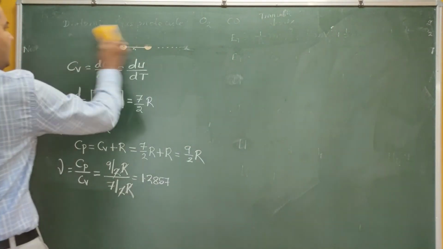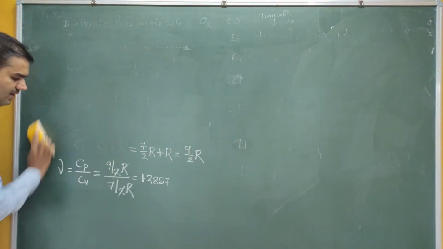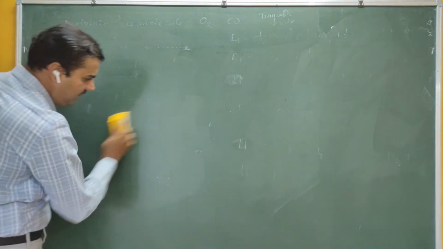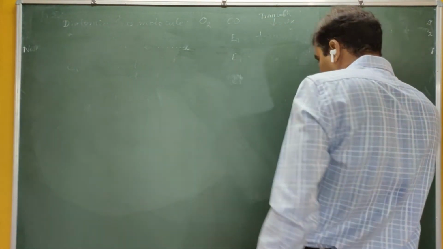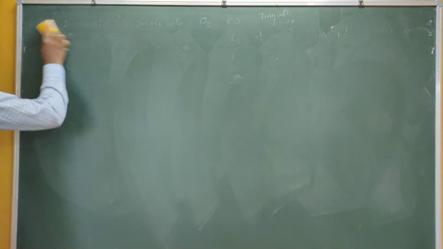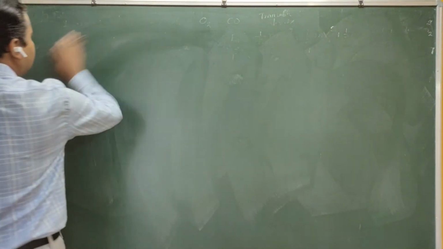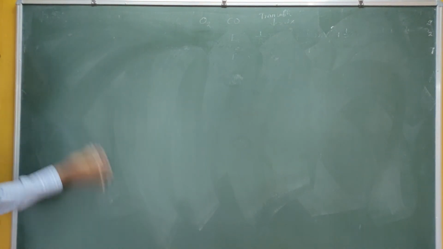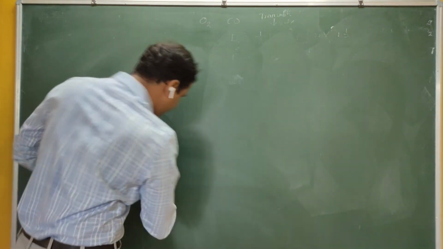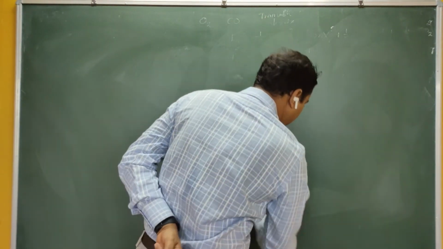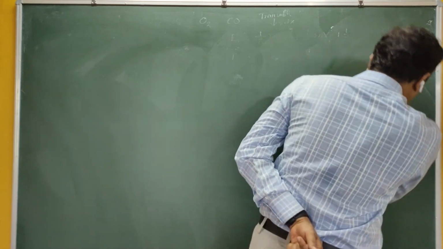Similarly, we have tried for the triatomic gas, and we have got the value of gamma for the triatomic gas as 1.33. Again we have assumed that the molecules are rigid. This time if I consider the non-rigid case, again the discussion changes here because we have to consider the vibrational mode also.